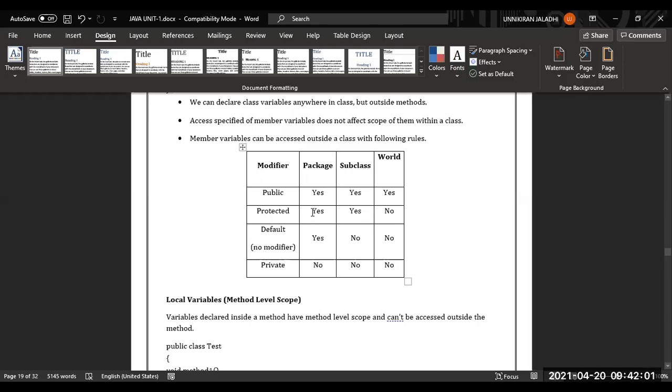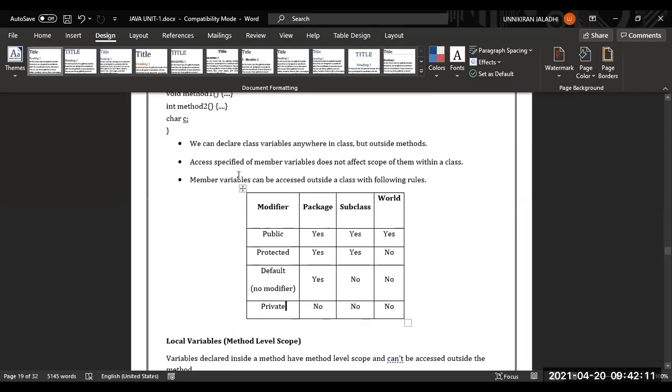I will give you a single program for each and every topic, so that you will get a clear cut idea about this. Okay, access control has been completed.